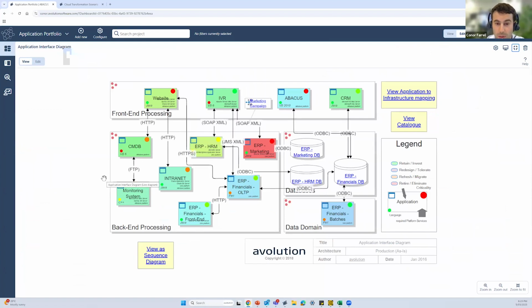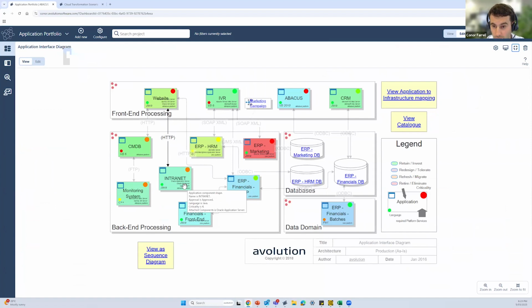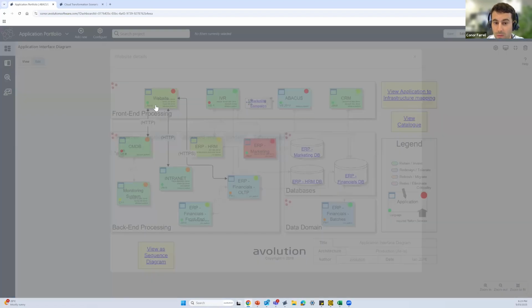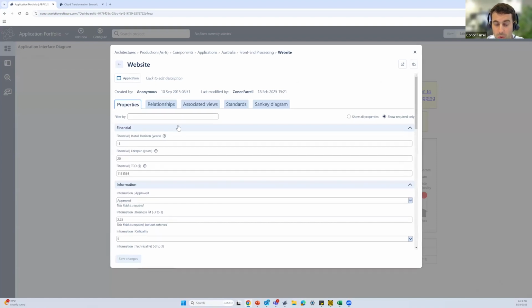So this just gives a bit of a further view on how different components are grouped into different locations and ultimately how they're connected to other applications across the organization. So here we can see the website might be reliant on the intranet, the CMDB might feed into the monitoring system, and our Abacus and CRM platforms are supported by these different databases. Again, if we want to get a little more information about each of these components, we can just start to drill down by double clicking.